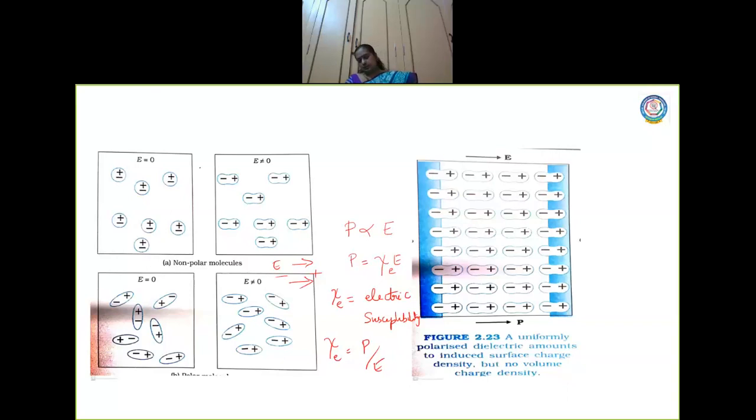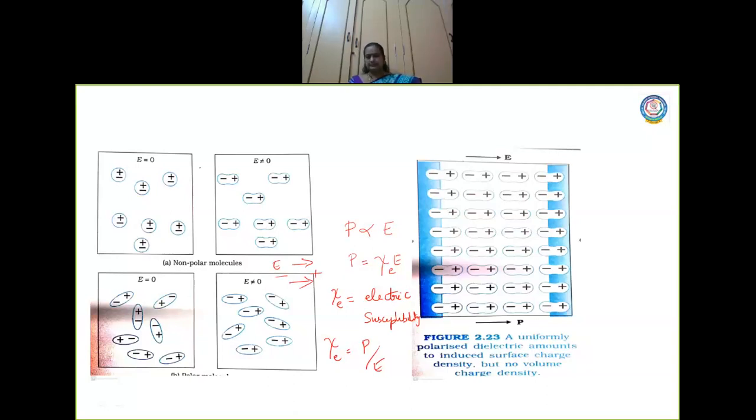Now I am going to come to a very important discussion here, children. The polarization has taken place, so we have a polarized dielectric. Now there is an electric field given here, which is the external electric field. This polarized dielectric will affect the external electric field. How will it modify the original electric field? Definitely there will be a change. There is an induced electric field that is created here, which we are going to learn now.